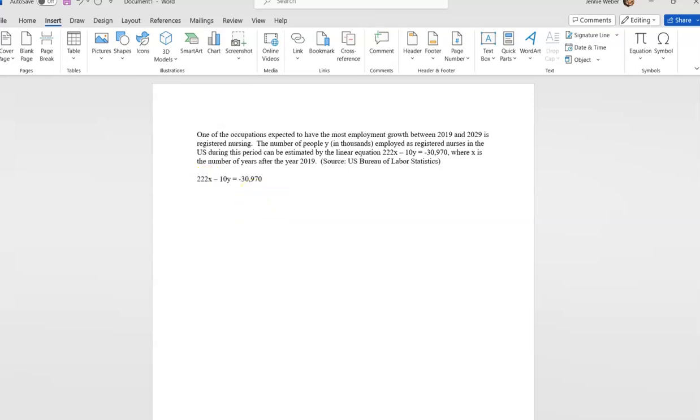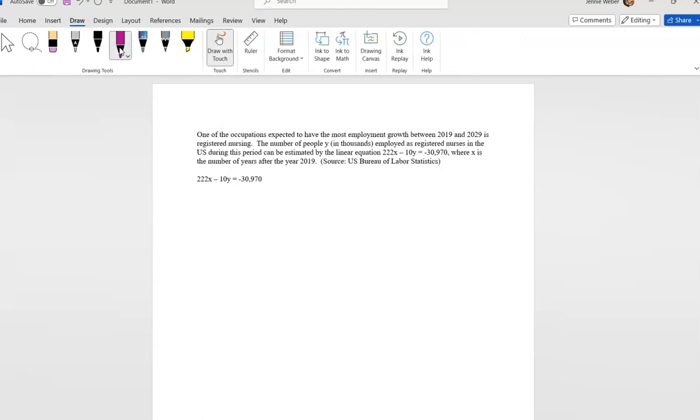So this is a really common way to write it rather than use the whole year, because it makes really wonky equations. Like in this case, 2020 would be x equals 1, where x equals 0 is 2019. Now, this is asking us for the slope and to interpret both slope and y-intercept. The best way to do that is to rewrite this equation into slope-intercept form.